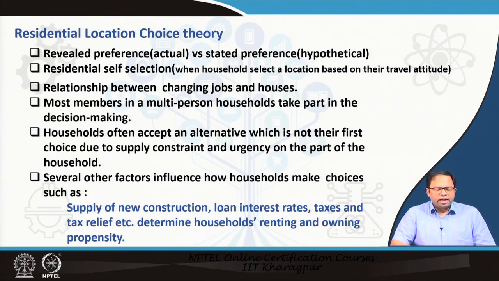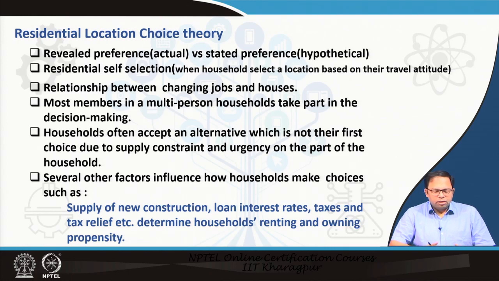There are several other factors that also influence how households make choices, such as the supply of new construction, that means new buildings. If there is a lot of supply, the prices come down, and then people want to move. And if the supply is less, the prices go up, and people will not want to move. Then the loan interest rate, what is the existing market rate of interest, that actually plays a role. Then taxes and tax relief: sometimes when there is a lot of tax relief in the budget on buying new houses, then people buy the new houses.